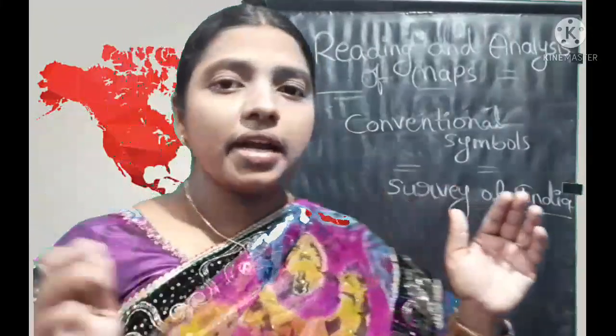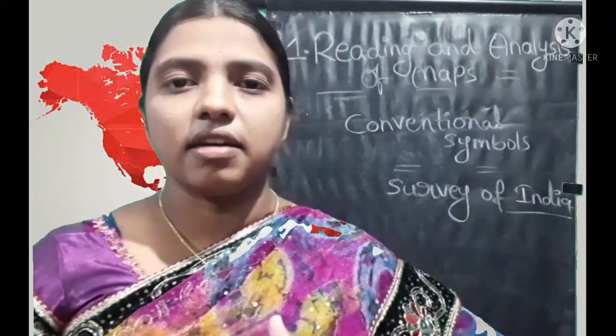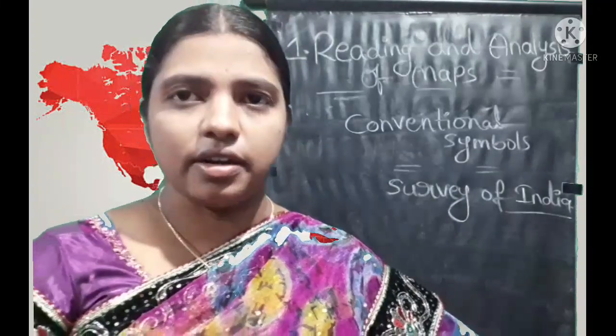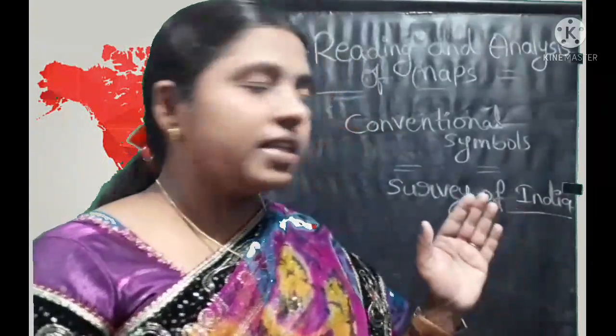Okay children, reading thematic maps. And next one is the density of population. What is the density of population, children? Divide the total number of people by the total area of the place, and that result is called the density of population. And the next topic is the conventional symbols. This is our today's topic.